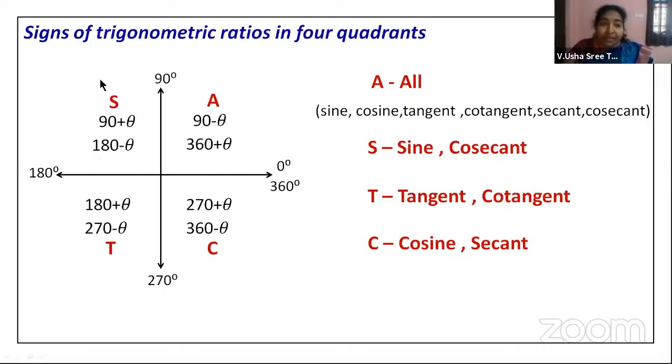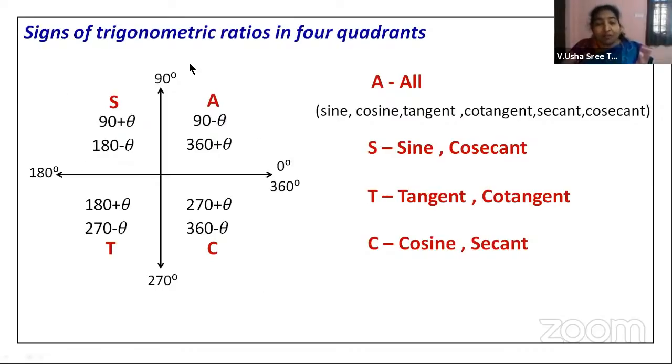The remaining 4 will be negative in the second quadrant, right? Then in the third quadrant, tangent and cotangent will be positive and the remaining trigonometric ratios will be negative. In the fourth quadrant, cosine and secant will be positive and the remaining will be negative, right? We do not remember the negative part, because when we take the positive cases, all the remaining will be negative.